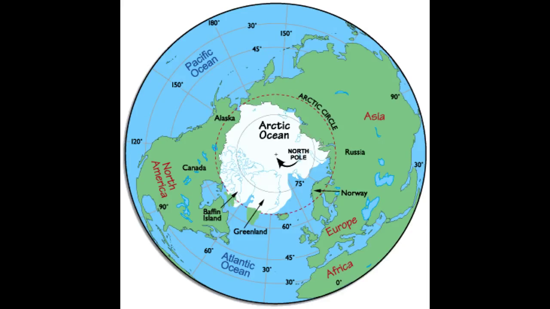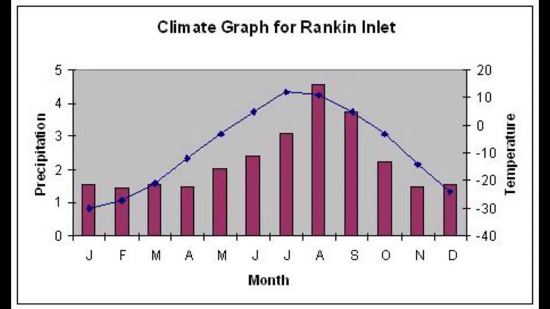The polar environment is located at the North Pole and is within the Arctic Circle and includes countries such as Greenland, northern Canada, Alaska and Russia. The temperature in the polar environment is an average of often below zero and never above 10 degrees centigrade. Winter months can average between -20 and -30 degrees centigrade. The polar biome is also dry. There's often less than 300 millimeters of rainfall per year, and most precipitation is snowfall.